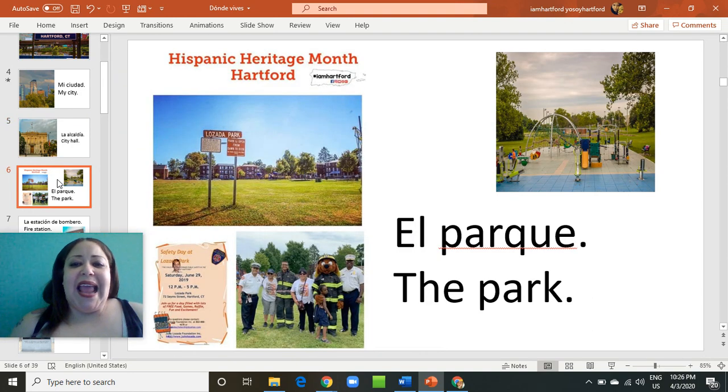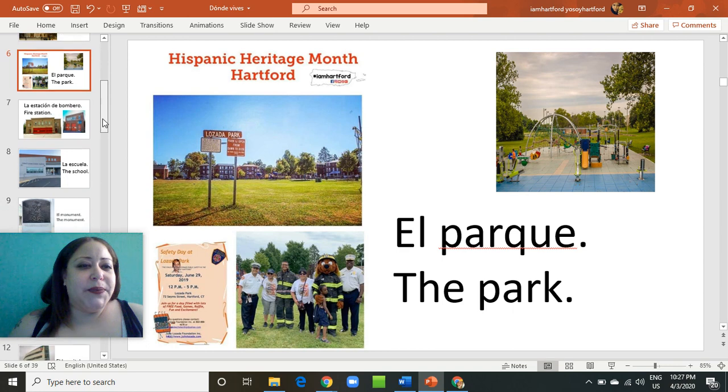Okay. El parque, the park. I know you guys recognize one of the parks, the Losada Park, because it's very close to our school. Later we are going to find out more about why the park was named Julio Losada and what happened and who was Julio Losada. So please come back because we will talk about that. And then the other one over here is Cold Park. I know you guys have visited that one too.